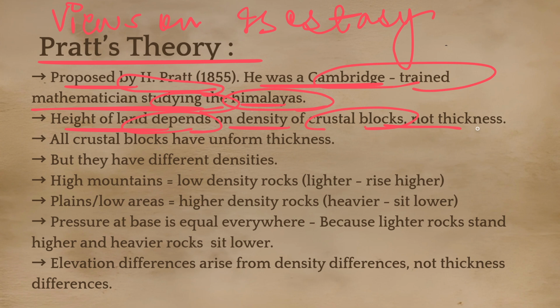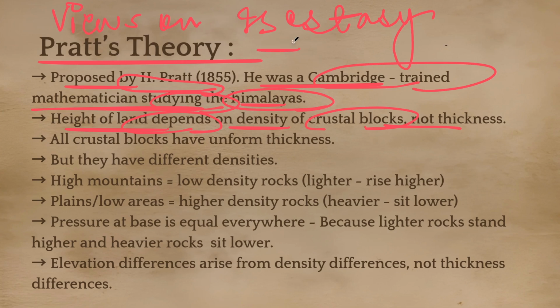So what he says in his theory is that the height of the land, like the mountains, is because of the density of the crustal blocks, that means the crust, not the thickness of the crust.